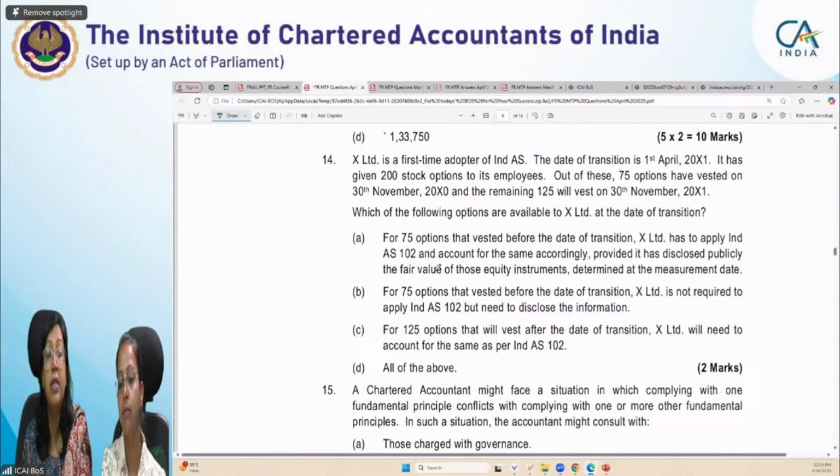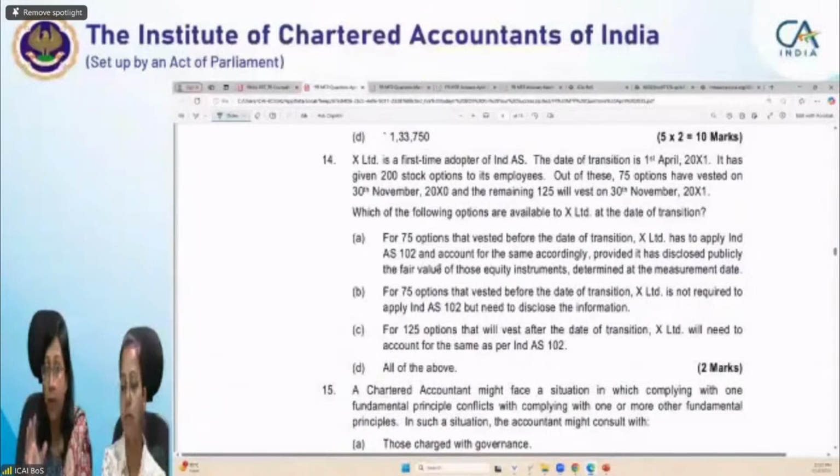X Limited is a first time adopter of Ind AS. The date of transition is 1st April 20X1. It has given 200 stock options to its employees. Out of these, 75 options have vested on 30th November 20X2 and the remaining 125 will vest on 30th November 20X1. Which of the following options are available to X Limited at the date of transition?